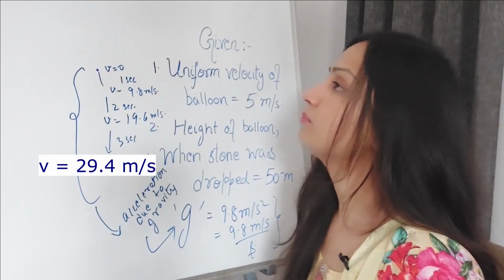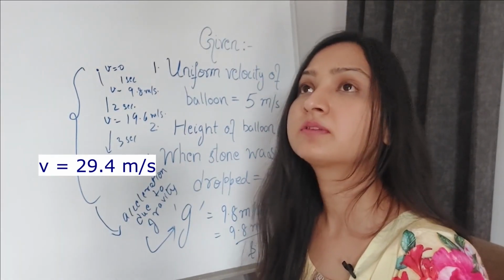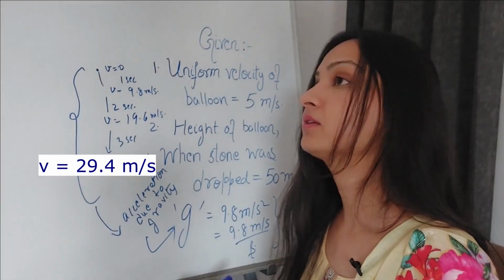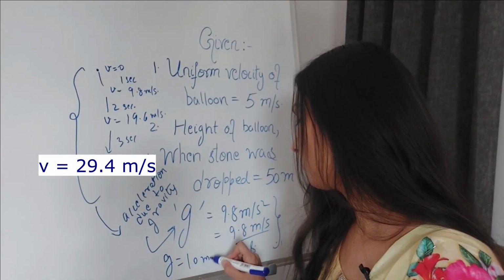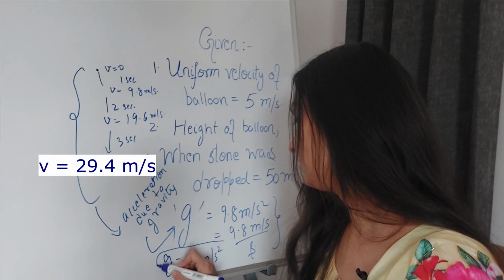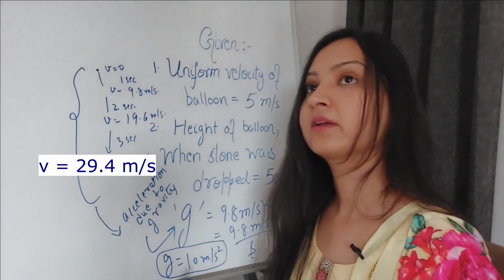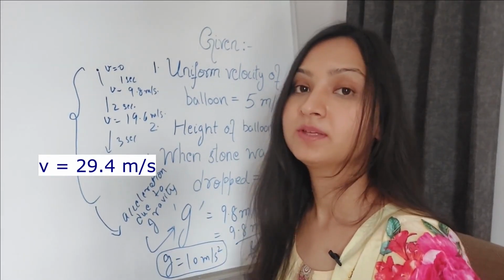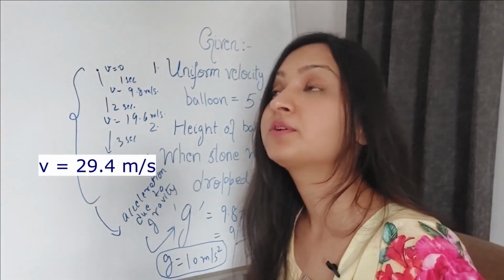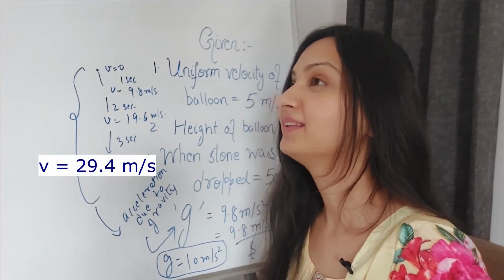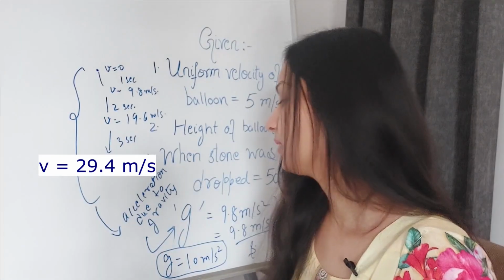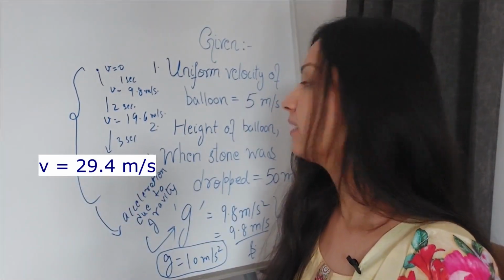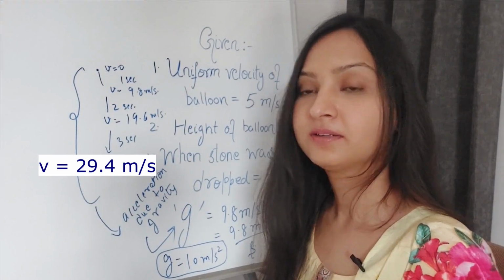Sometimes in problems, in order to make the calculations easier, the examiner will ask you to take g as 10 meters per second square in order to make your life easy, so that working with the problem is easier. But if you do not know the actual concepts, 10 लो 9.8 लो सब मोह माया है, हमें तो करना आता ही नहीं. Okay, so this is clear.